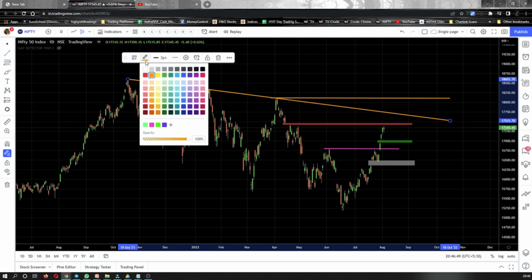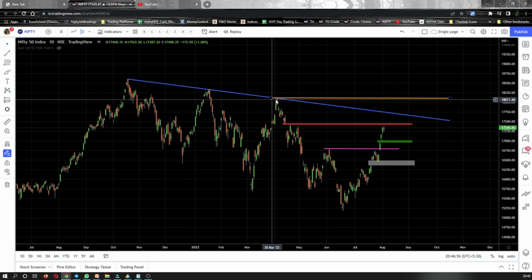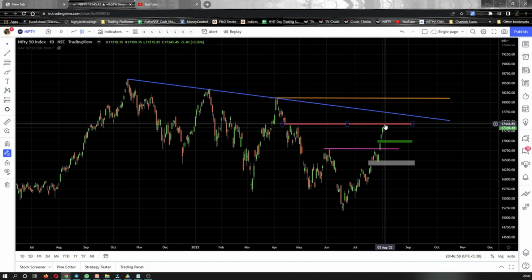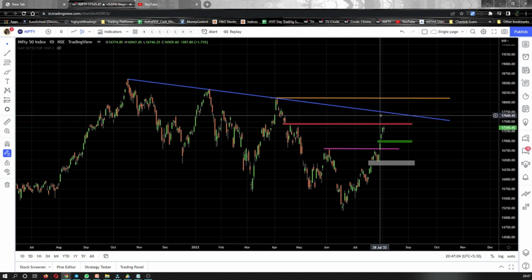Let's give it a different color, maybe blue. So it is very evident that when Nifty breaches this particular resistance and moves up, it will also slow down somewhere at this level.